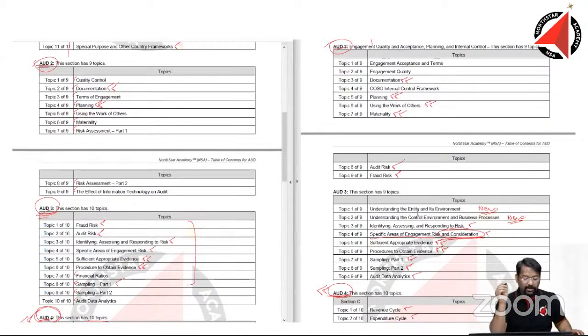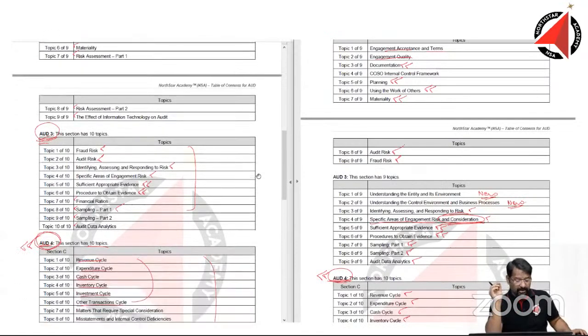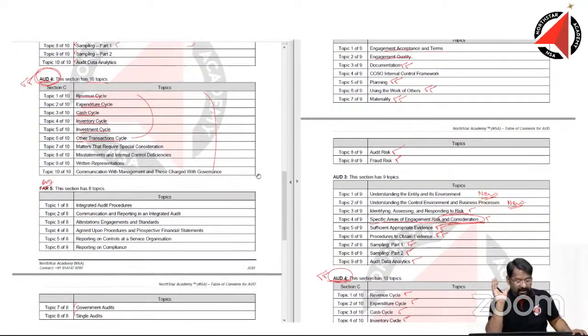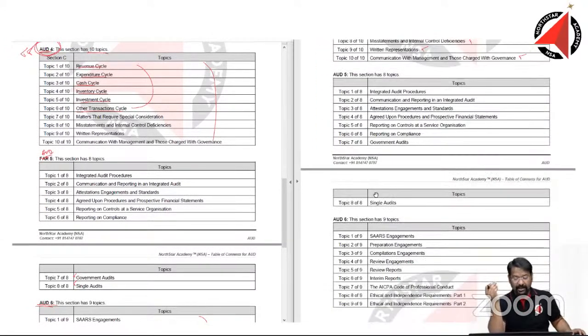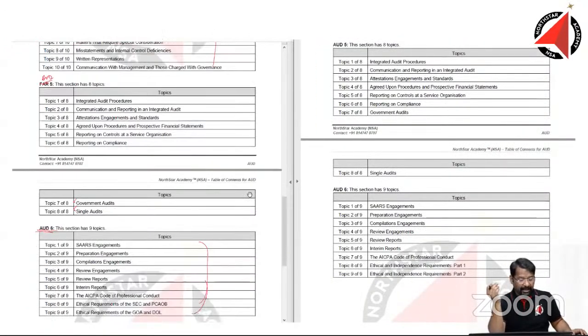Fine. Here also terms of engagement and engagement acceptance and terms are very similar. The topic name also looks very similar. Quality control here has become engagement quality. I think inside the chapter should be very similar syllabus. But yeah, just a matter of some time when we will get the entire detailed content and I'll be able to comment a little better.